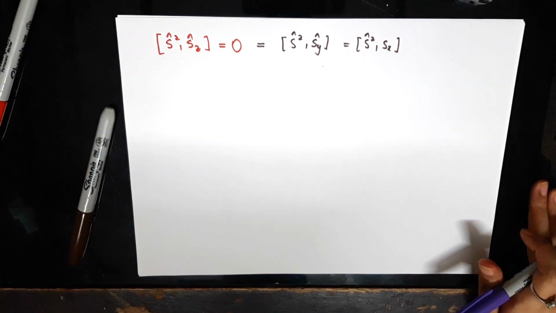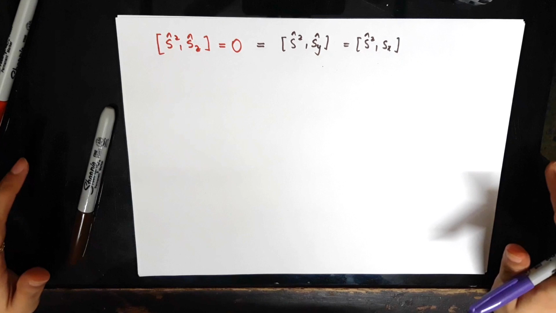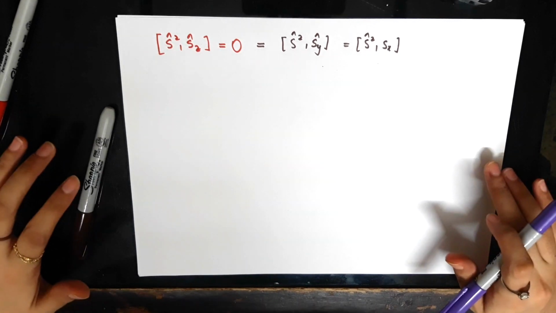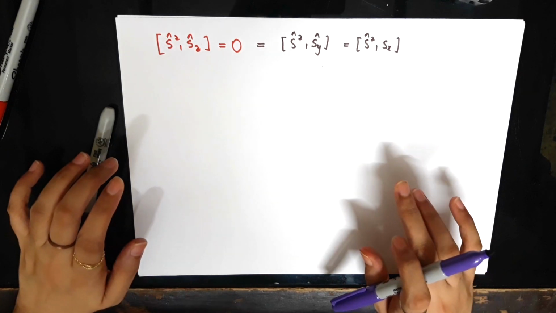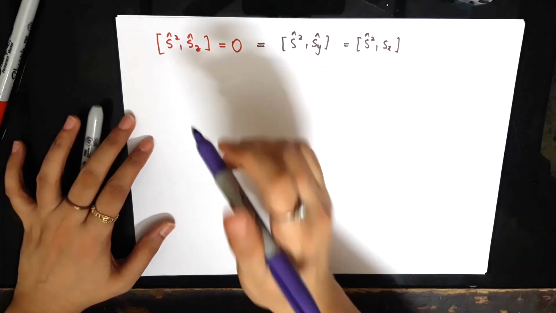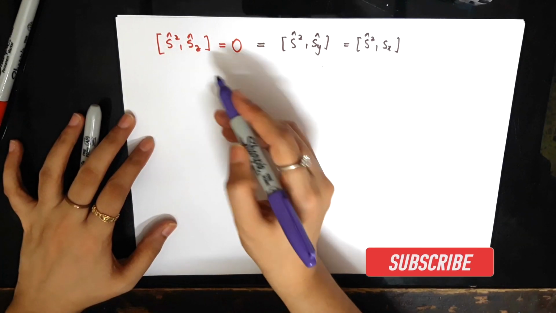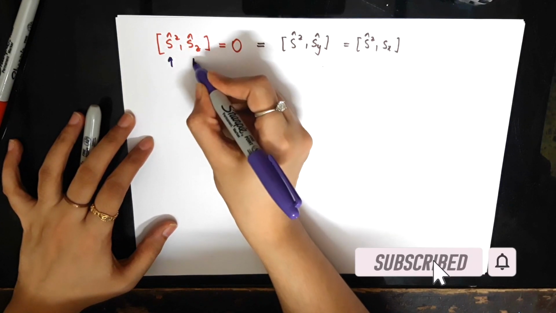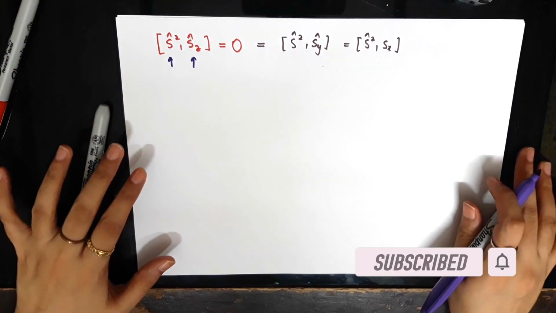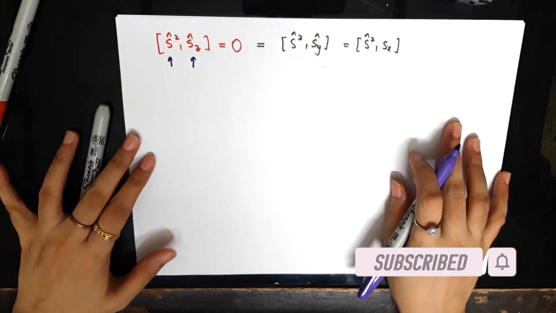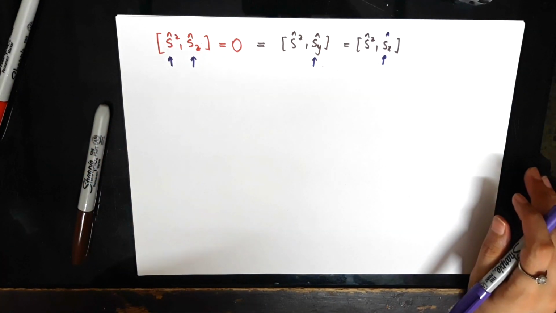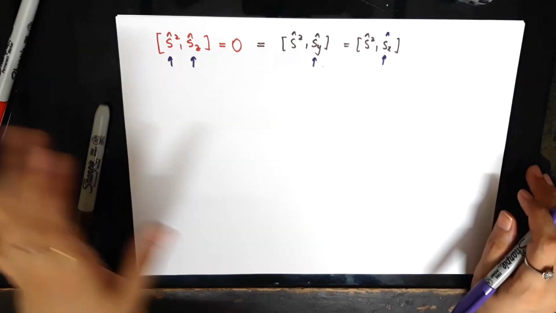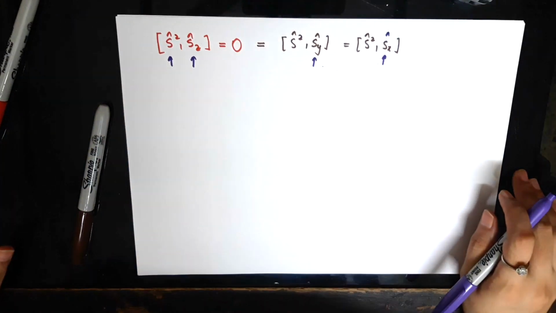So in this video, we'll prove a very useful commutation relation between spin operators, a relation that you'll encounter very often when you are dealing with spin in quantum mechanics. We'll prove that the commutator between the S squared operator and the Sz operator vanishes. So it's equal to 0. And similar is the case for Sy or Sx instead of the Sz operator. So S squared with Sy or S squared with Sx, it vanishes. So let's start proving it.